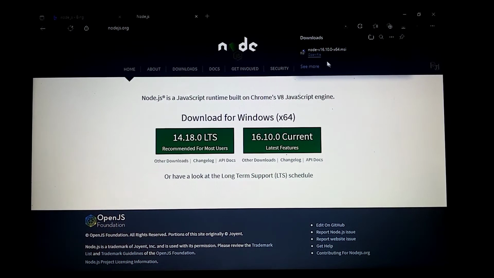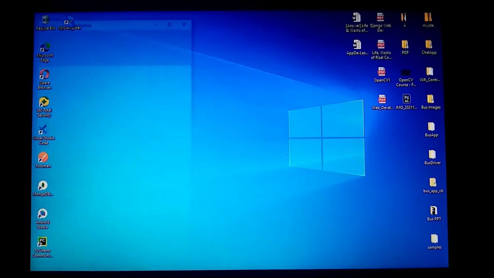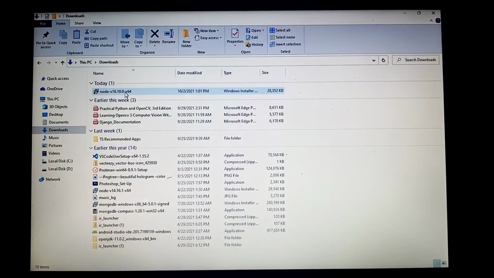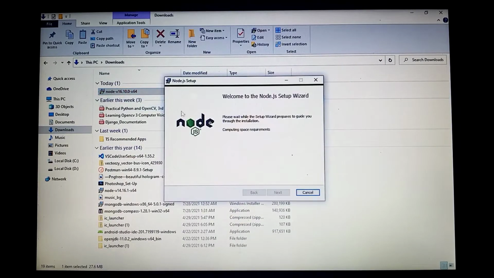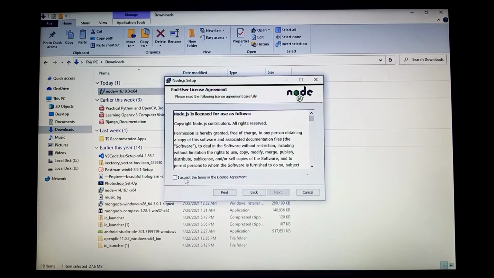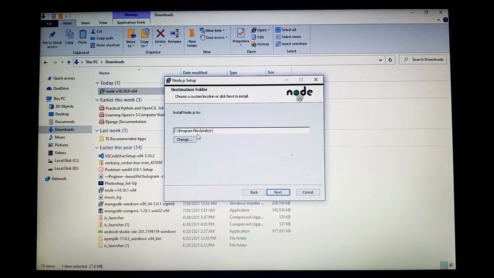When the download is done, we can now proceed to the installation process. You can just click here or open it in your download folder. To install Node.js, just click this file and wait some time to proceed. Then click next and accept the agreement, then next again. Here, you can change the path for installation or just keep the default.